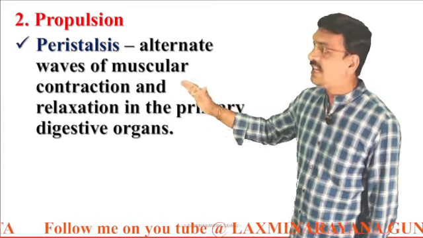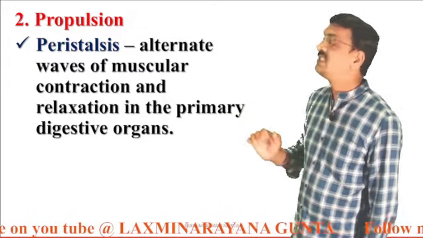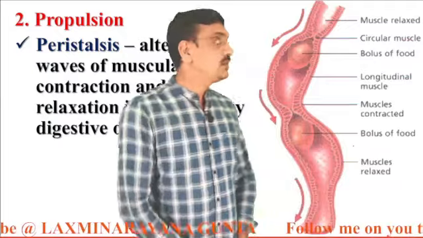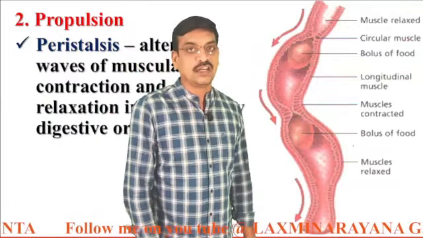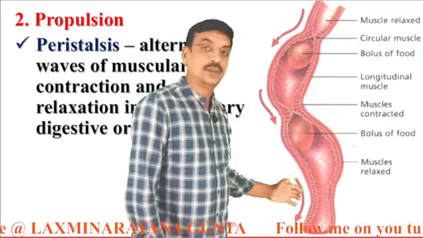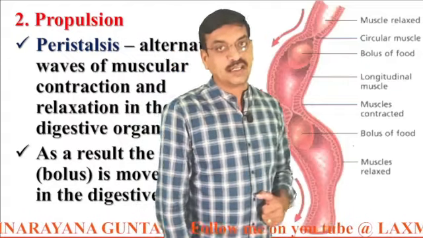Peristalsis is the alternate waves of muscular contractions and relaxations in the primary digestive organs. Here in this picture you can observe clearly. These wave-like movements together are called peristalsis. As a result of these peristaltic movements, the food is moved inside the alimentary canal.